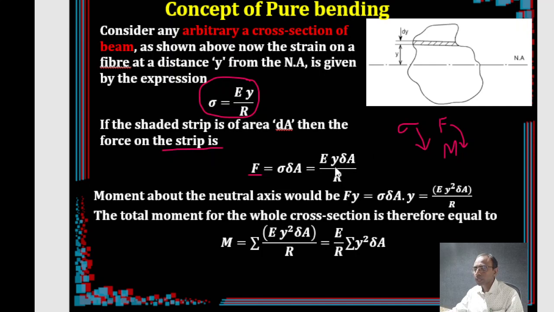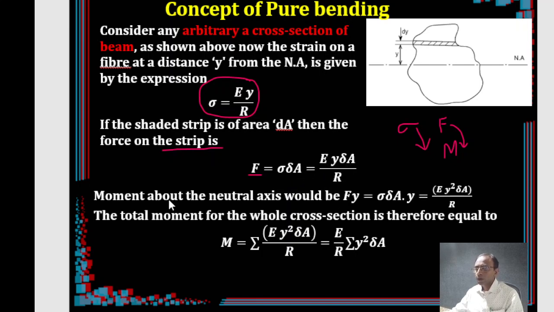So this is a small strip, and the force will be Ey delta A by R. Sigma we have already done, which is Ey by R. In place of delta A we are writing delta A only, and later we will convert this. As of now we are not doing anything with the delta A, so sigma is nothing but Ey by R and delta A is written as it is.